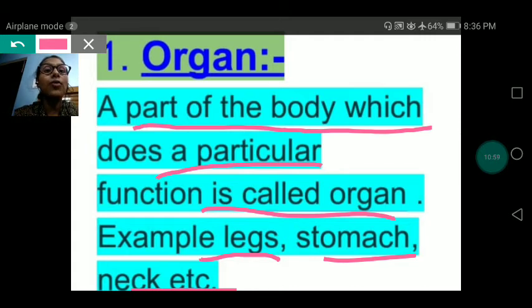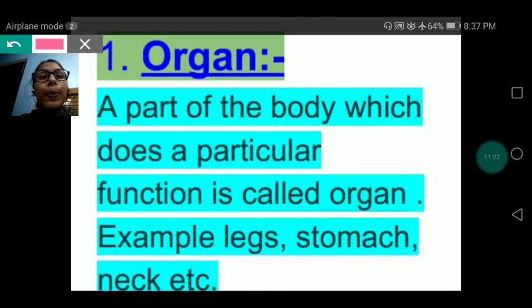These are the organs of our body, and they have their particular function, like stomach, legs, neck, and all. So these are called organs. A part of the body which does a particular function is called an organ. Example: legs, stomach, neck, etc.